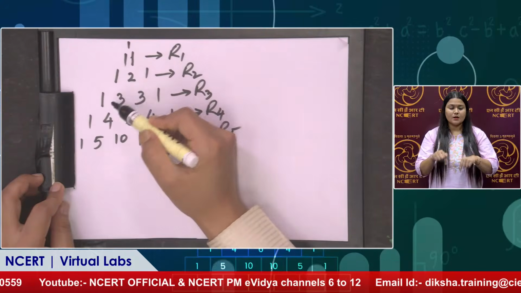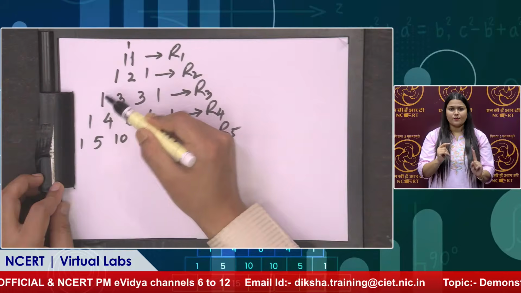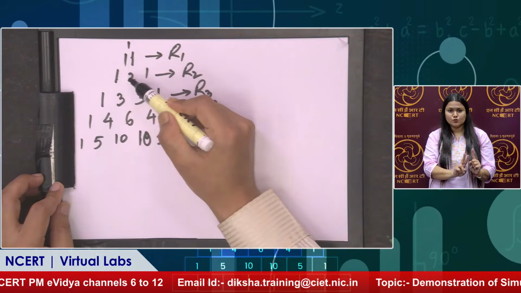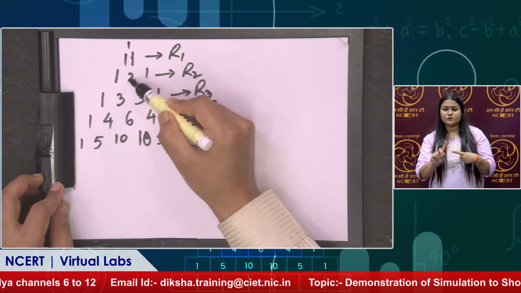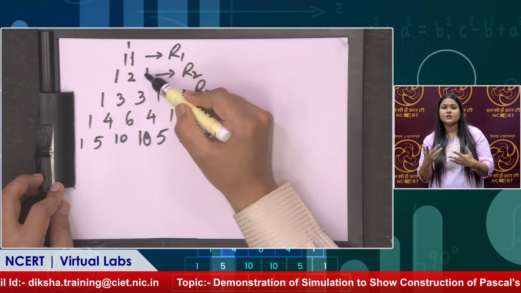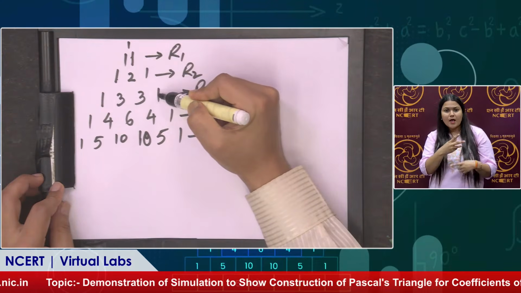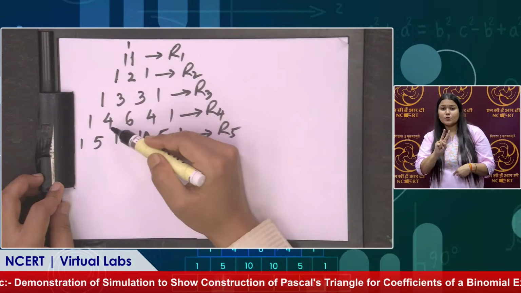Now we will go to the next row. This 1 we will write here, and we will add these two numbers, 1 plus 2, that is 3, then we will add 2 plus 1, that is again 3, and this 1 will come here. Then we will go to the next step.